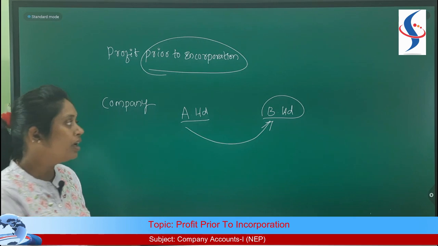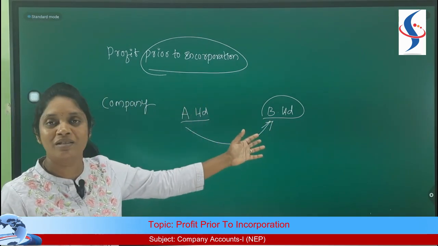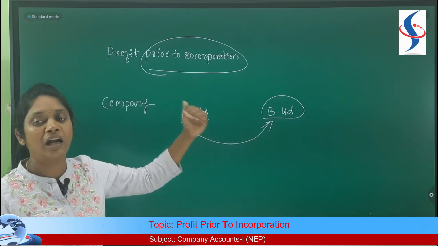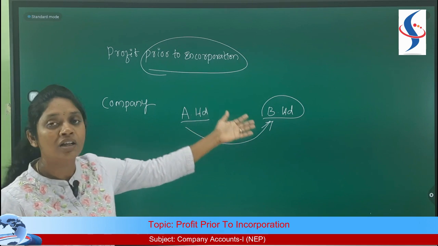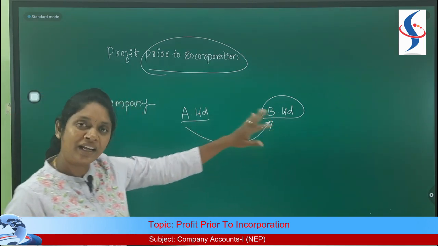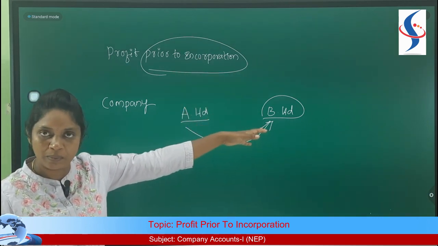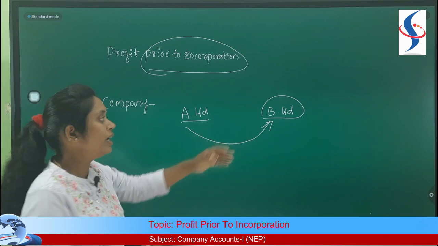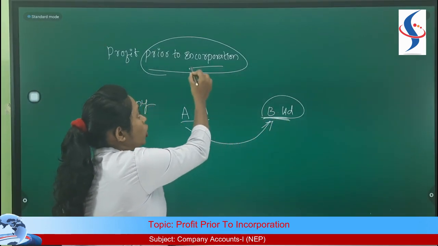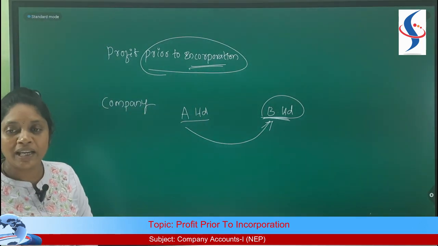At the same time, as it is already a running company, they cannot stop their business. They cannot stop means they can't even stop production, they can't stop sales, and they can't stop any of the operations of a business. Then B will be operating as it was before being purchased by A and even after it has been purchased by A. That is why whatever profit B generates before incorporation will be called profit prior to incorporation.